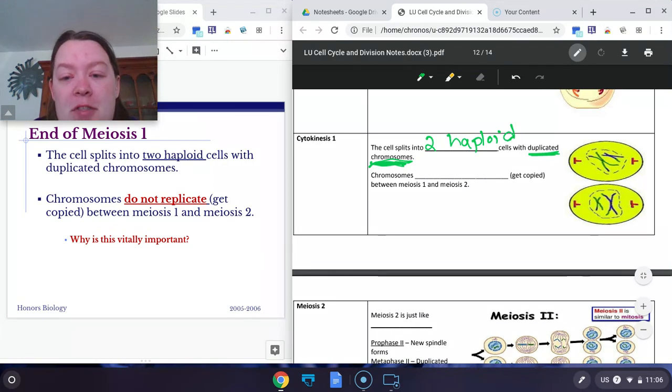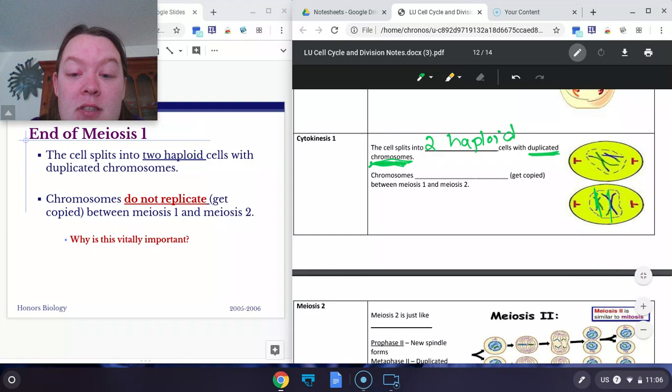While the cell is haploid, there's still an extra copy of everything. We do not need those extra copies. Therefore, we're not done yet because we still need to split these duplicated pairs in half.